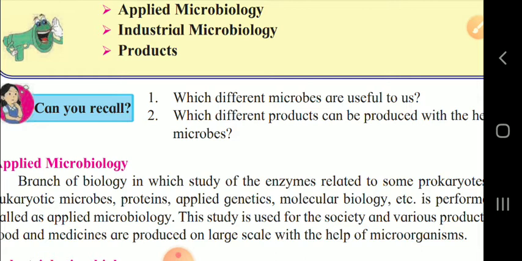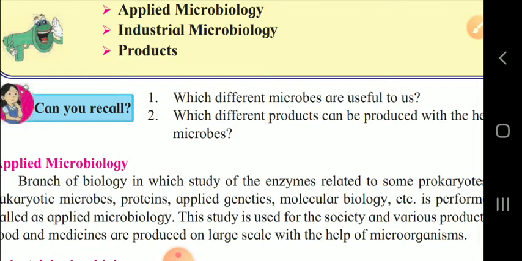Now we will see that enzymes related to some prokaryotic and eukaryotic microbes, proteins, applied genetics, molecular biology, etc. are studied in this branch of applied microbiology.